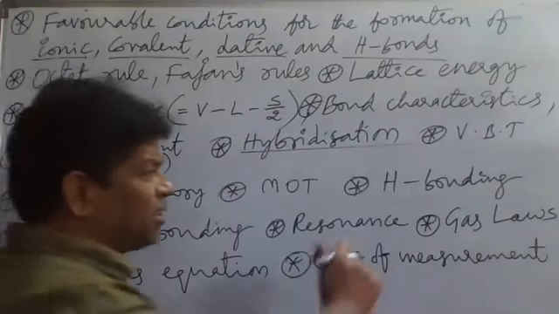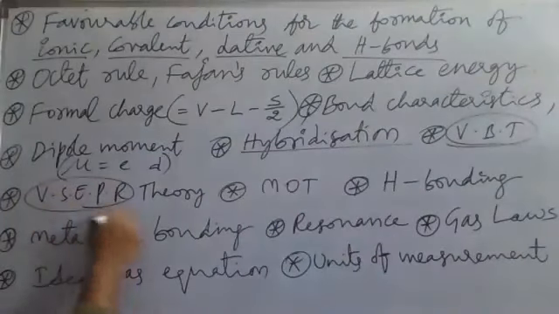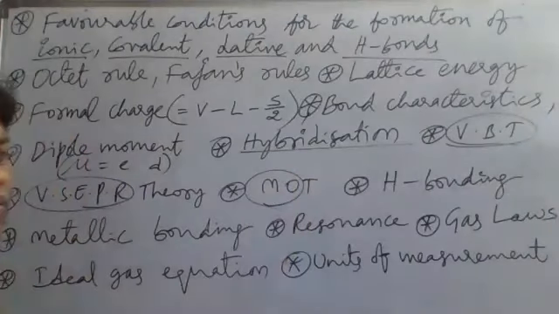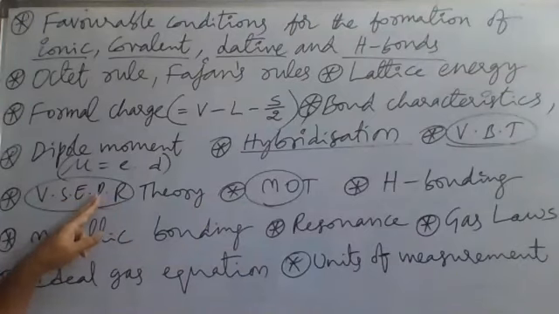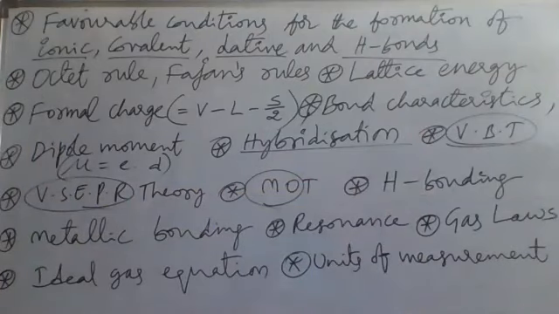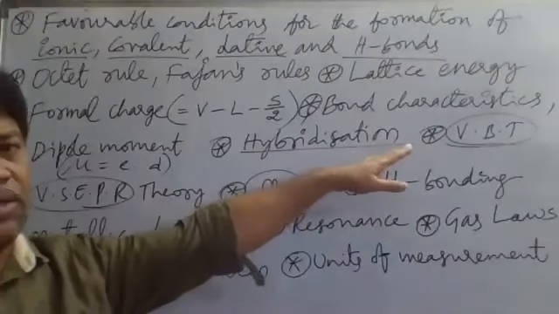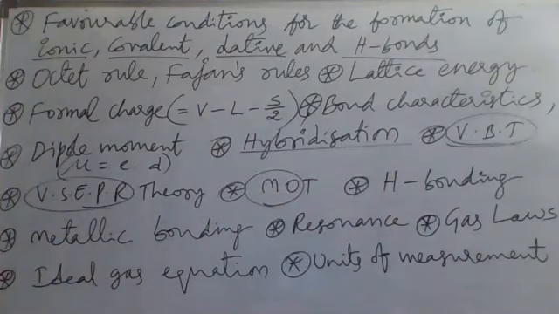Next, important theories. What three theories do we have? VBT, valence bond theory, VSEPR theory, and molecular orbital theory. Molecular orbital theory, valence shell electron pair repulsion theory, and VBT, valence bond theory. These three are important theories. Valence bond theory we have already discussed many times. In valence bond theory, what do you have to concentrate on mainly? The important postulates of VBT. What does VBT theory state? About the VBT theory, get the information first.